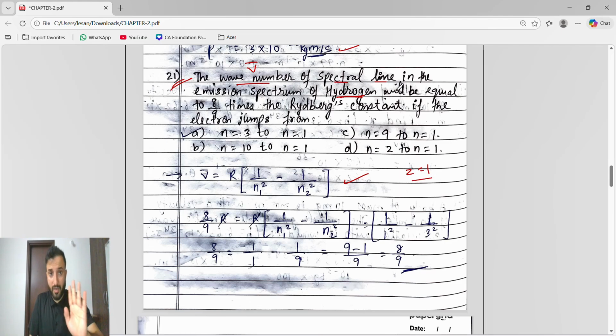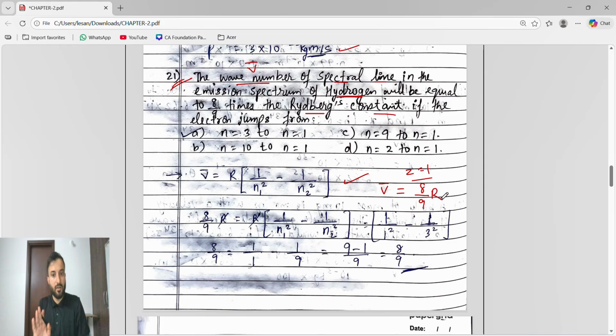So guys, see what they said: the wave number of a spectral line in the emission spectrum of hydrogen will be equal to 8 by 9 times the Rydberg's constant. Rydberg's constant is denoted by R, correct?